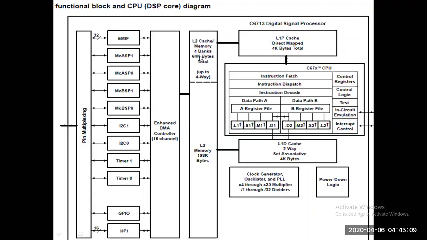If there is a miss in this memory, then control is passed to another level, the L2 level, which is also cache memory. Its size is 40 kilobytes. Okay, is that clear? And that L2 cache is connected through the enhanced EDMA controller, which has 16 channels.